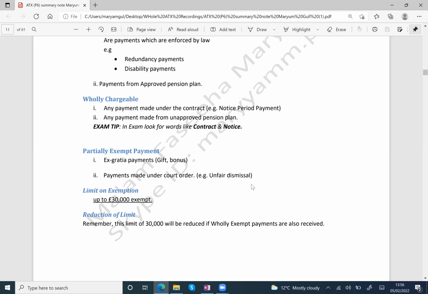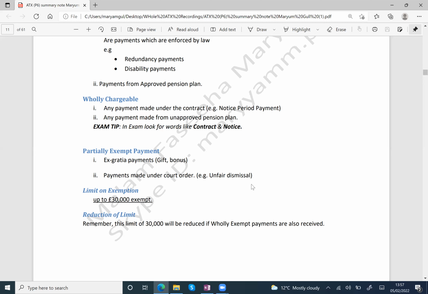Okay. For example, 3 months you can't leave. So this 3 month period is notice period. I am binding you in a contract that you cannot leave me for 3 months, for 6 months. So this is called notice period, and I am liable to pay you that notice period payment. And these are wholly chargeable for you.